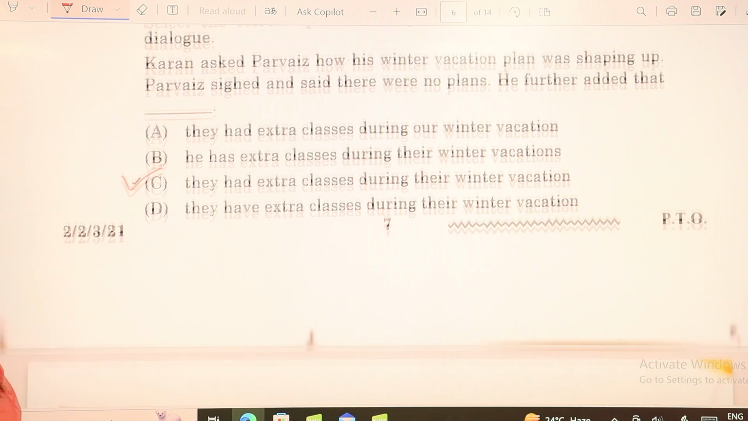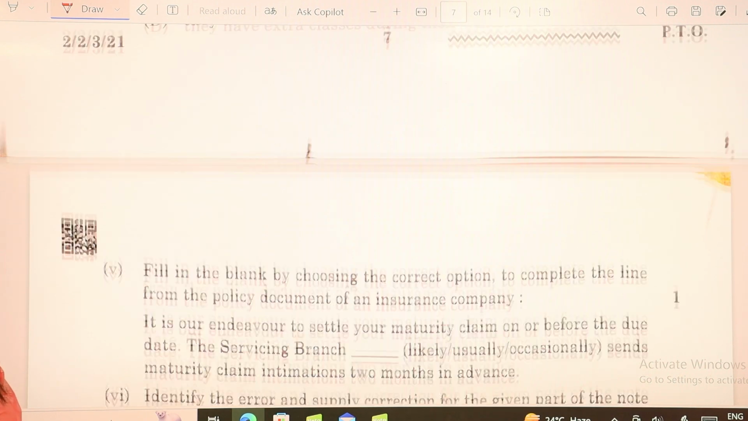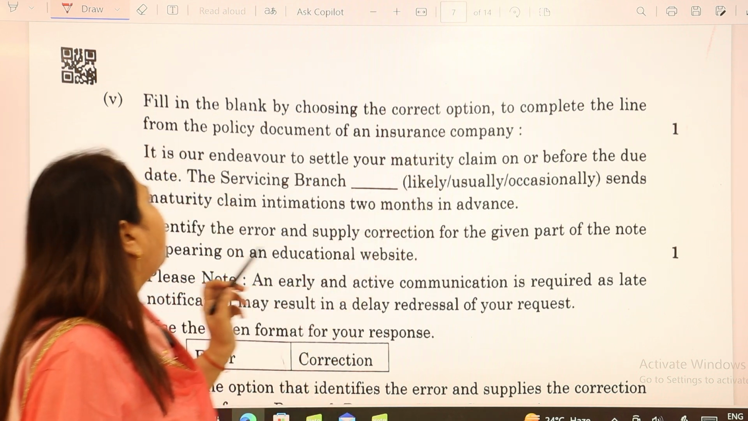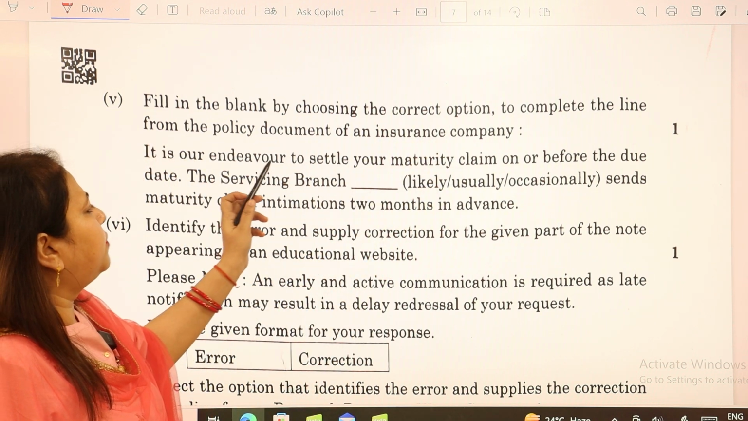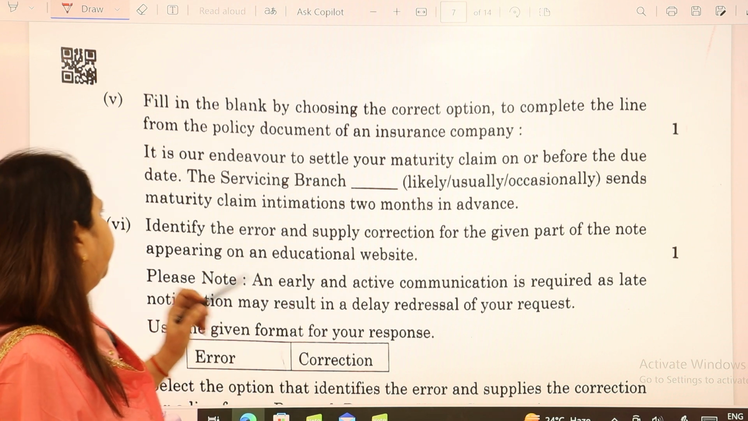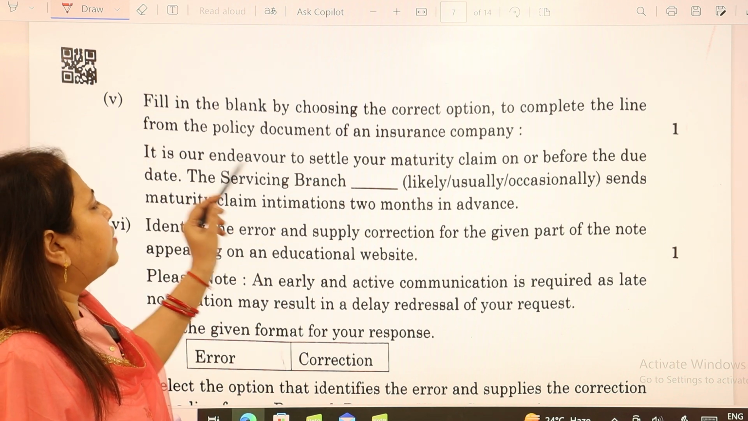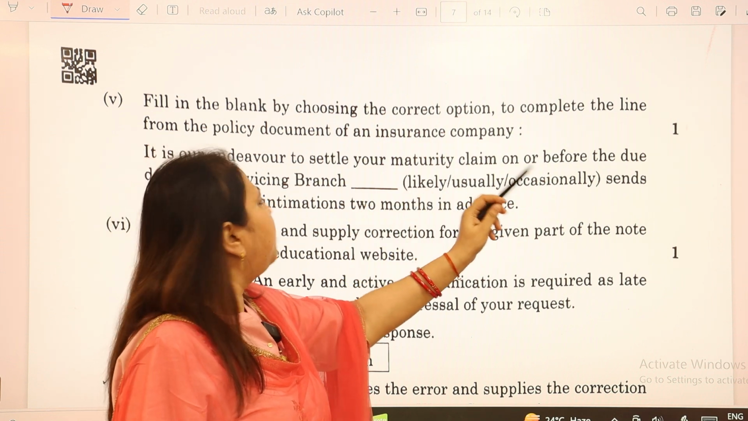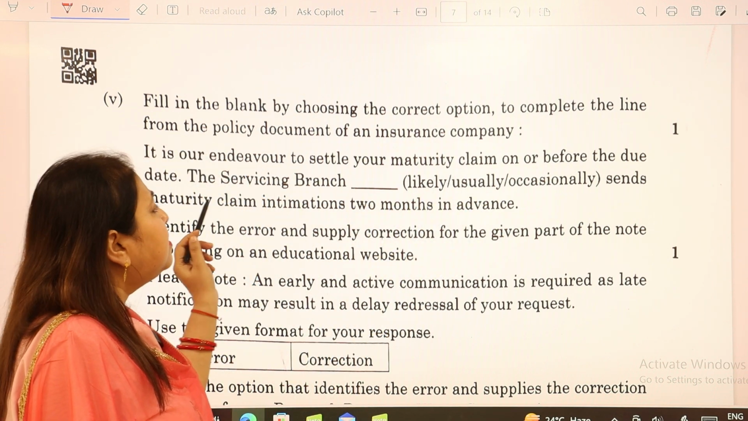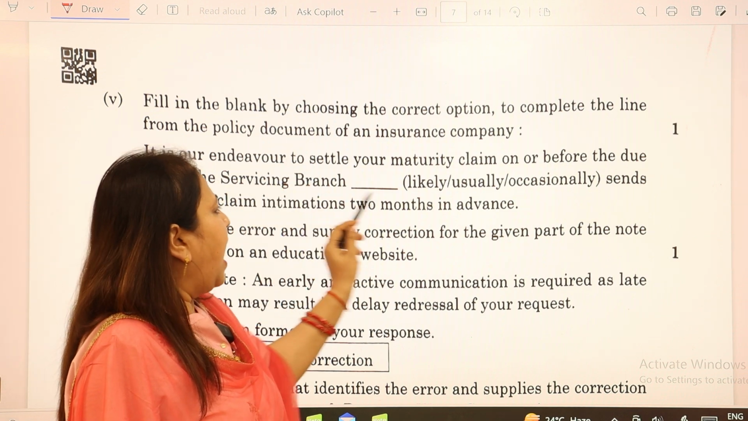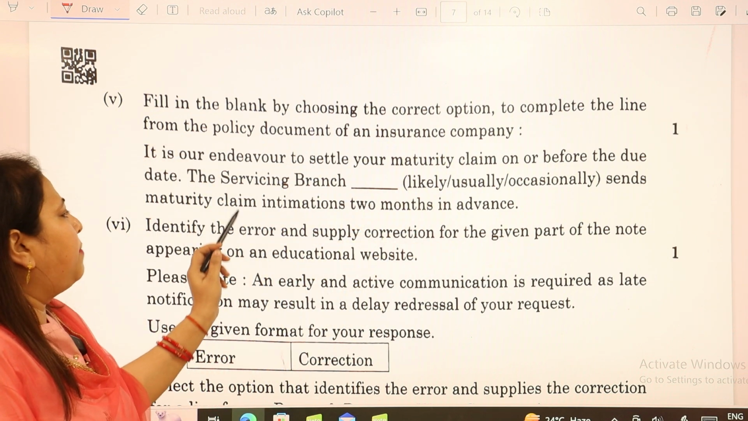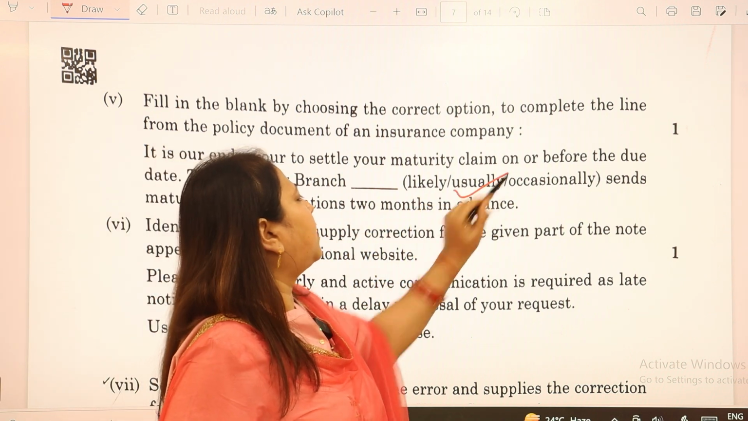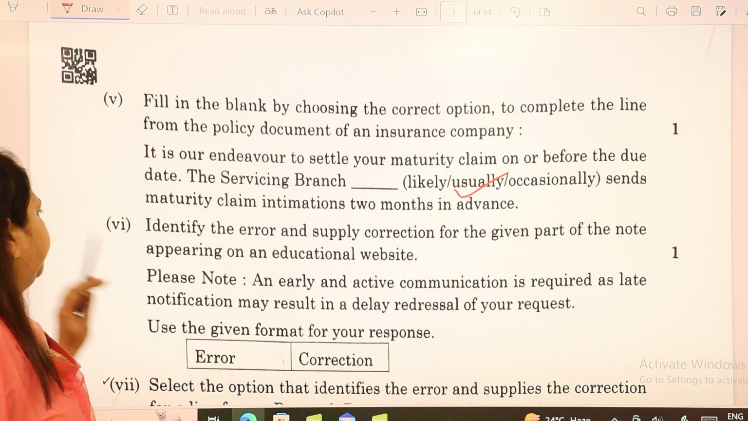Then we move to the next question, which is the fifth one. Fill in the blanks by choosing the correct option to complete the lines from the policy document of an insurance company. It is our endeavor to settle your maturity claim on or before the due date. The servicing branch dash sends maturity claim intimations 2 months in advance, to which the answer would come as usually.